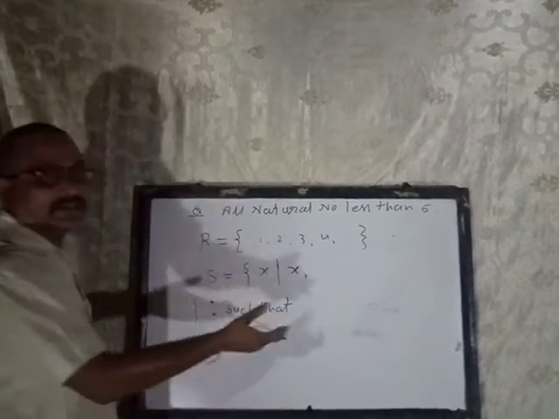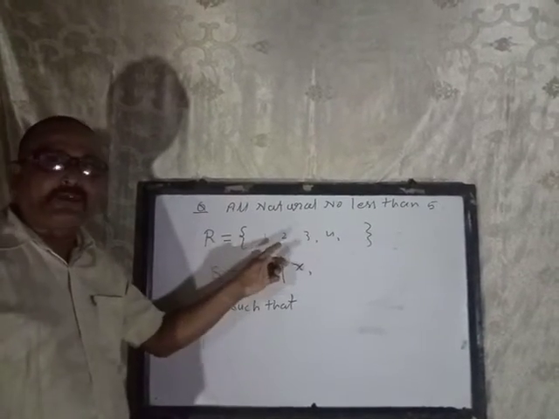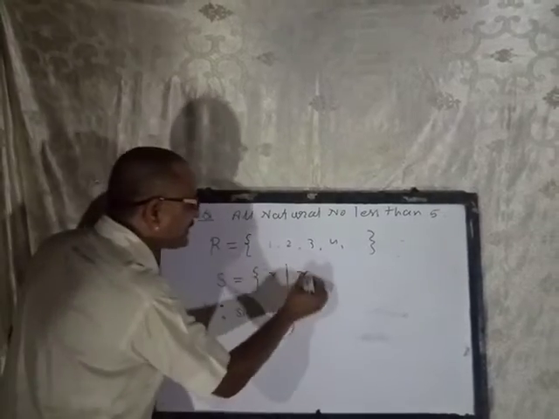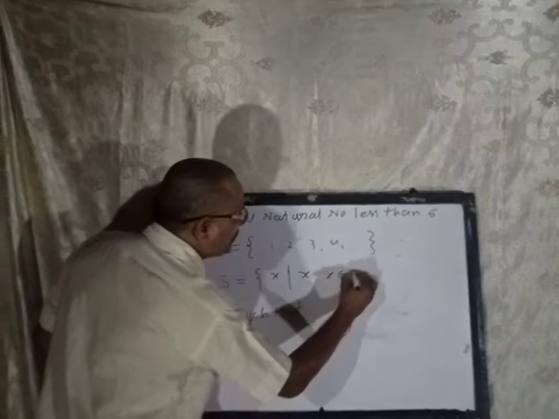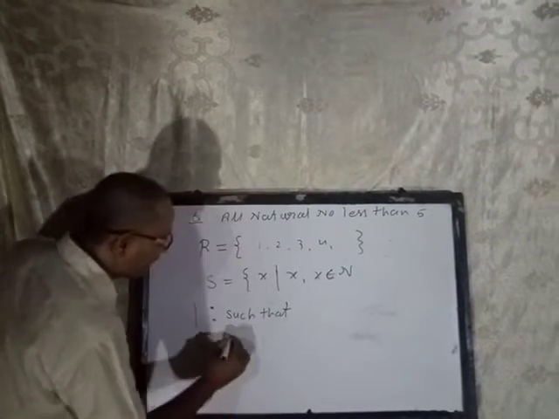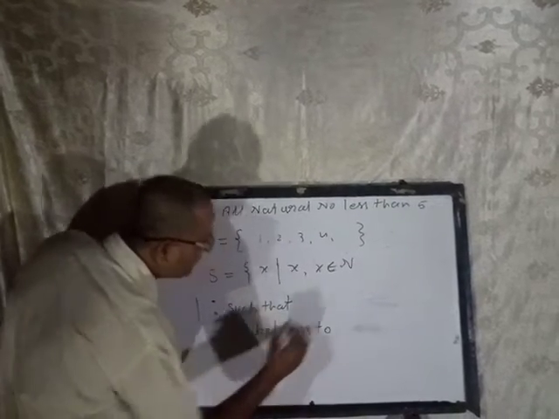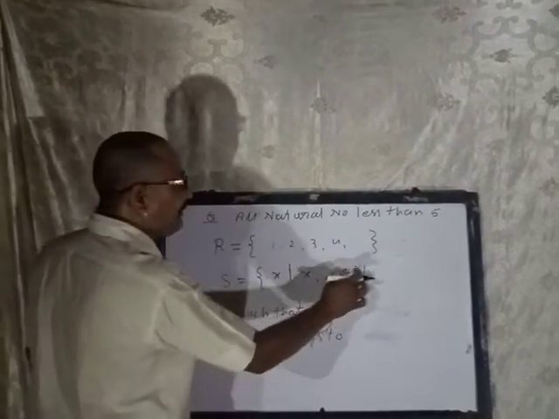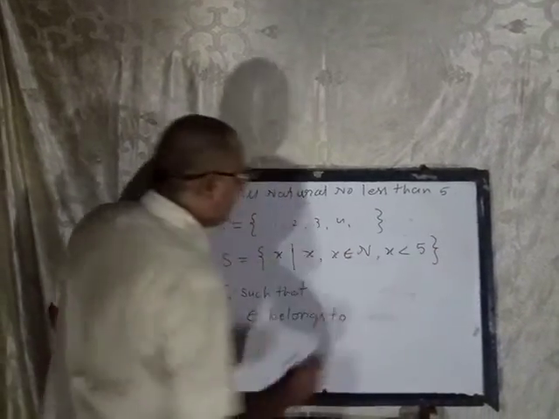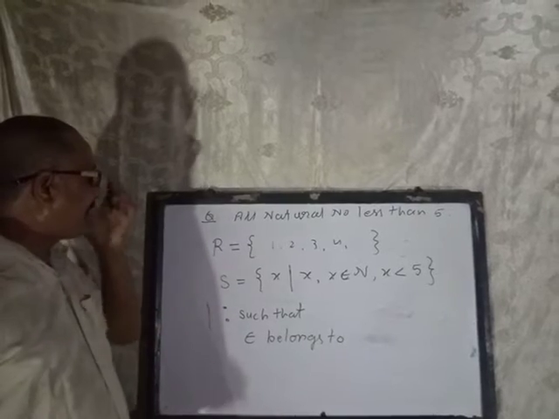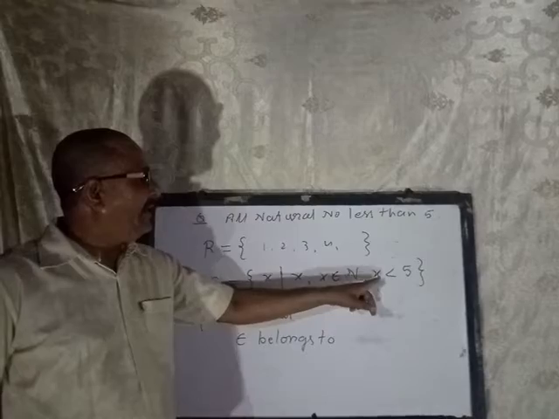Now, what is x? Just as an adjective is a word which qualifies a noun or pronoun, x is a natural number, meaning x belongs to the natural numbers. The meaning of this sign is belongs to or element of. So x belongs to natural numbers and x is less than 5. This is the way of writing the set in set builder form: x such that x belongs to natural numbers, x less than 5.